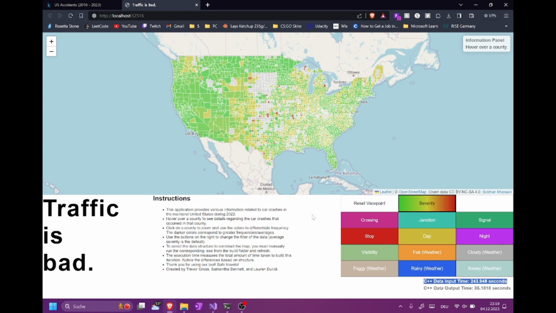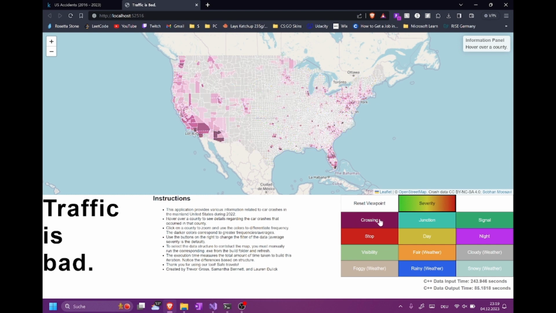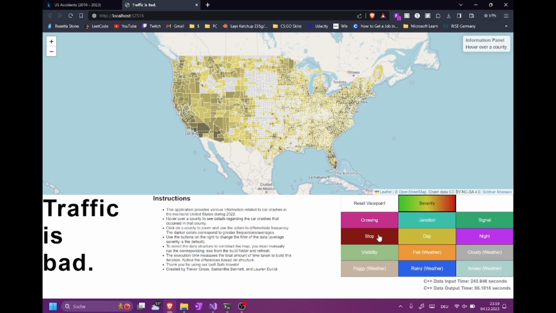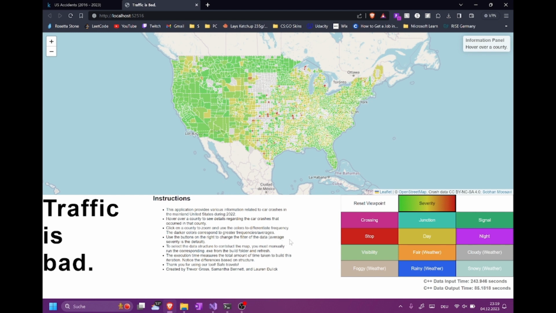And once again, you can filter through all these. They all work. Again, darker colors correspond to greater frequencies, and there's all the same functionality, but you just must manually rerun the executables and recompile the file.